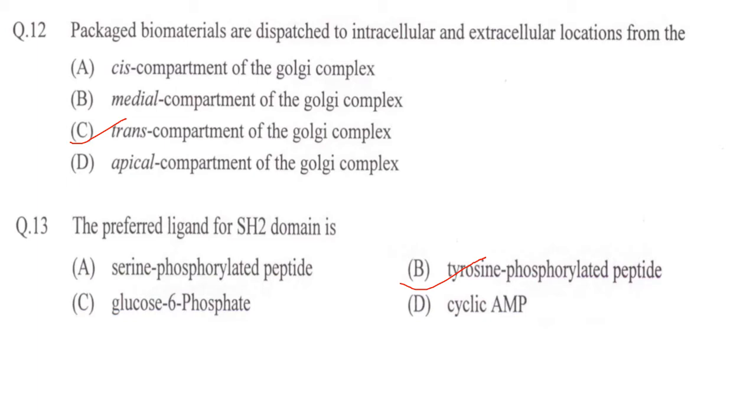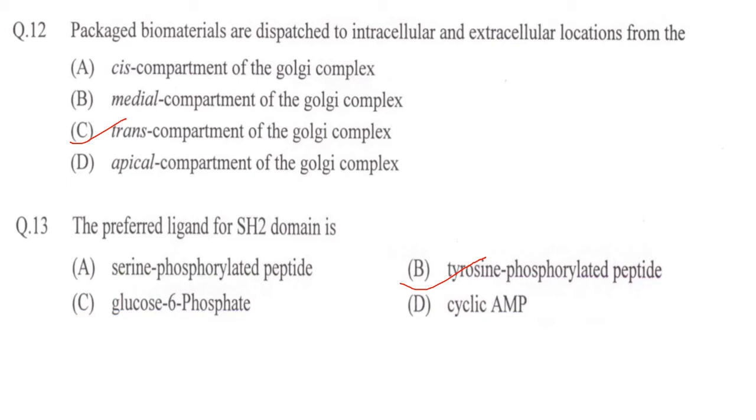It has three primary compartments, that is cis, medial and trans. The cis and trans Golgi network are responsible for the essential task of sorting proteins and lipids that are received at the cis face and released from the trans face of the organelle. So answer is option C, that is trans compartment of Golgi complex.